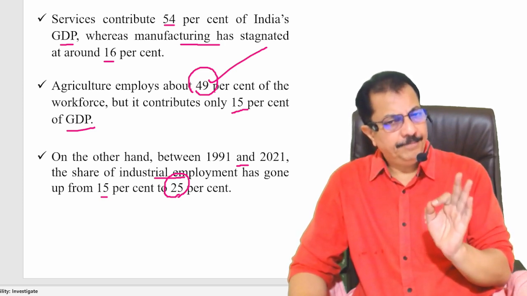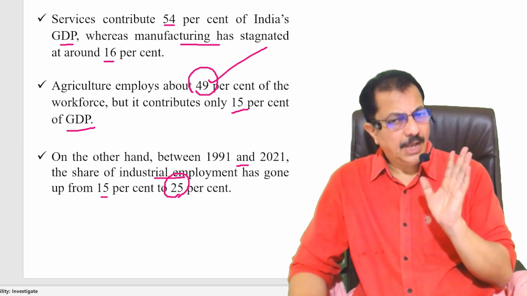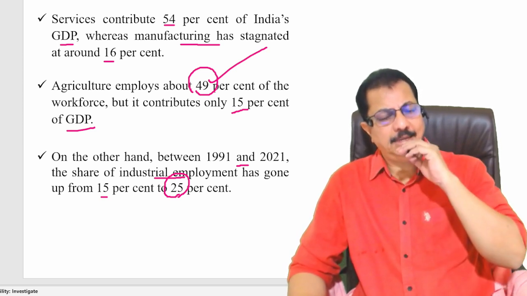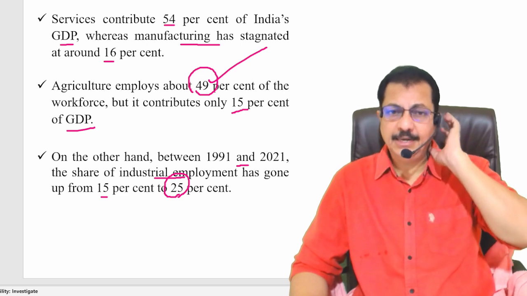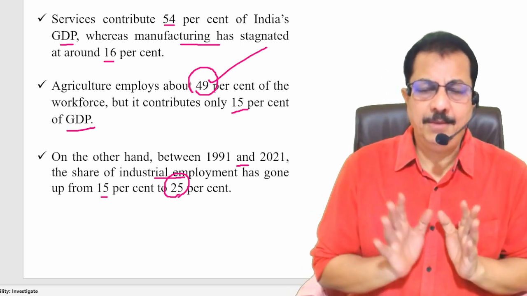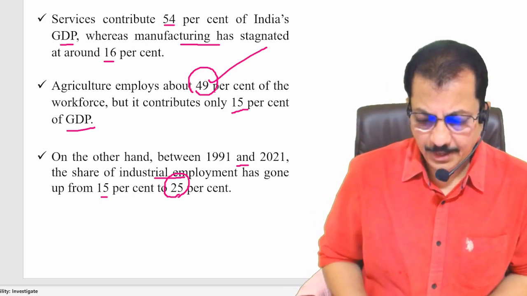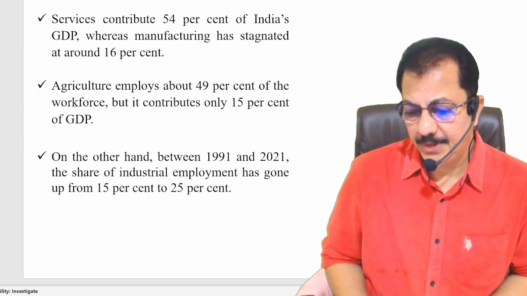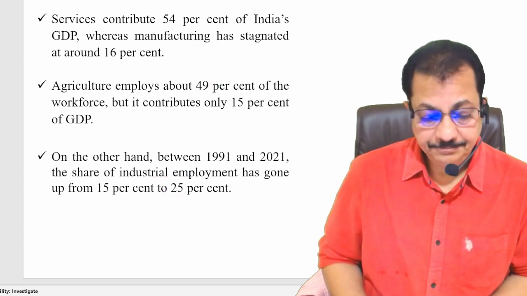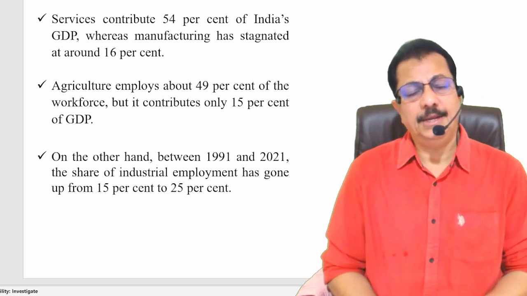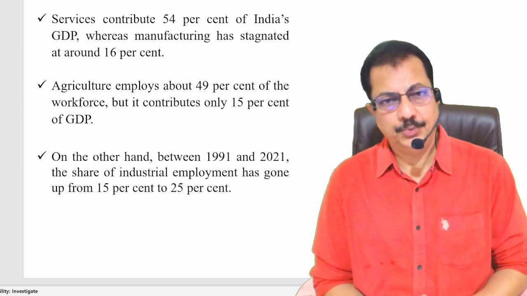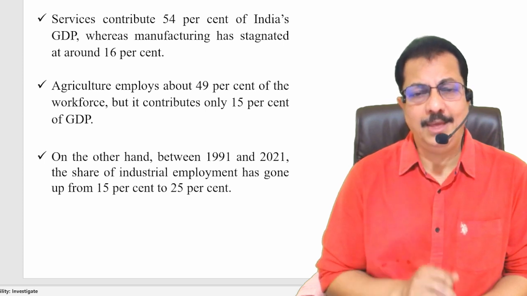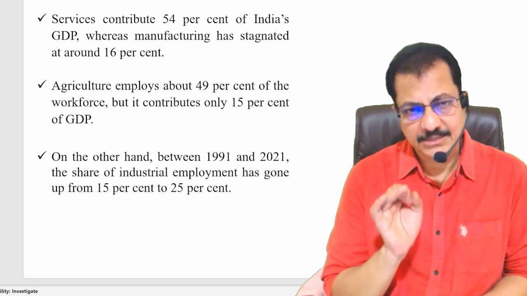So there is a huge opportunity, larger opportunities for creating large employment in India. Am I clear? So obviously, once this particular NIP 2023 is implemented successfully, a large number will be absorbed into the manufacturing sector.